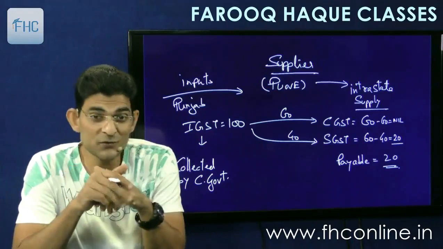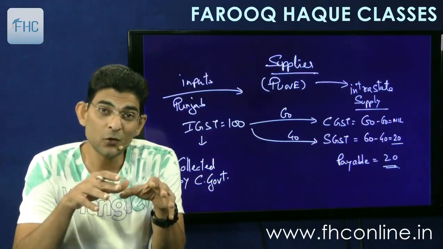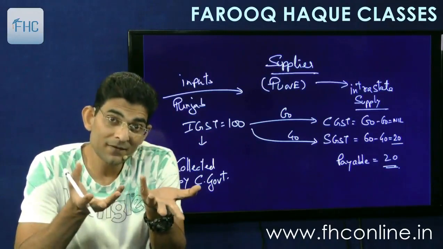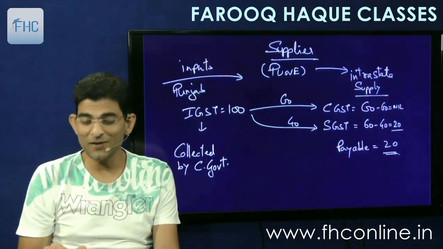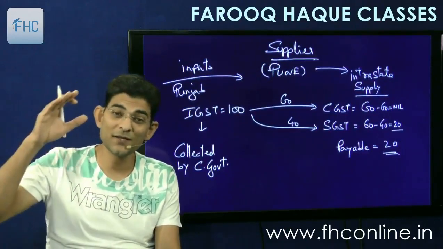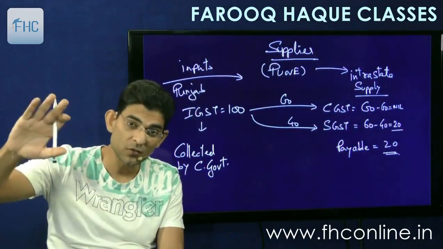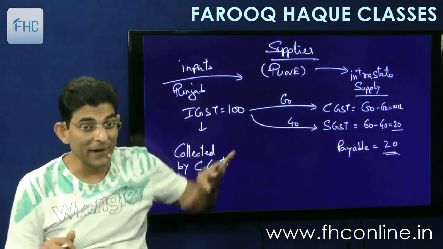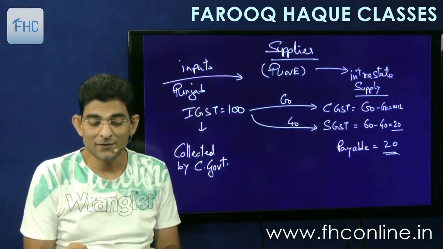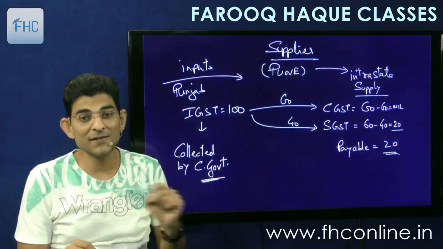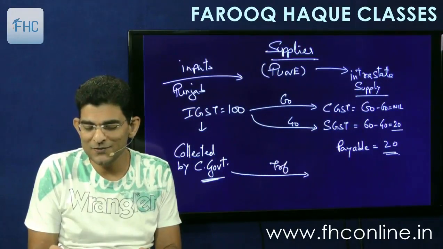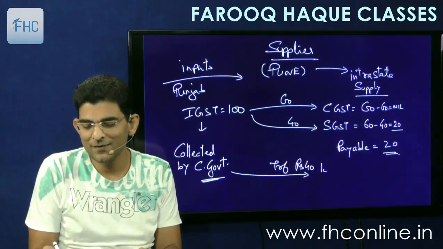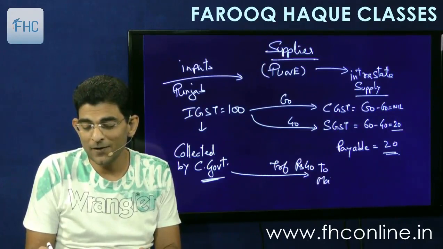So will Maharashtra government allow this? They will allow set off of the amount that was not collected by them? No. But if they don't allow, then the system will fail. So the credit is allowed, the set off is allowed from customer's point of view, but at the back end, the central government which has collected this 100 rupees will transfer 40 rupees to Maharashtra government.